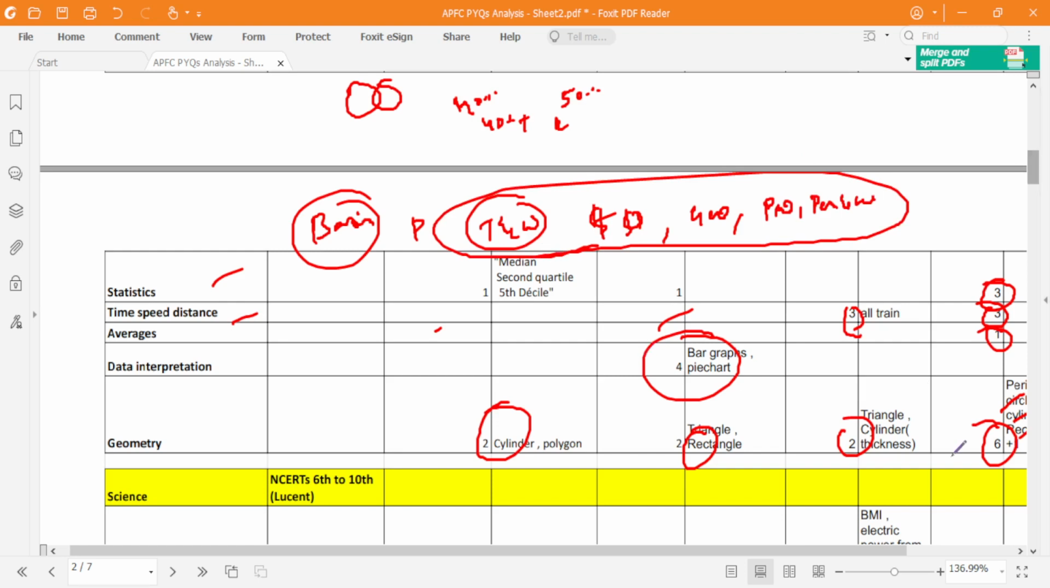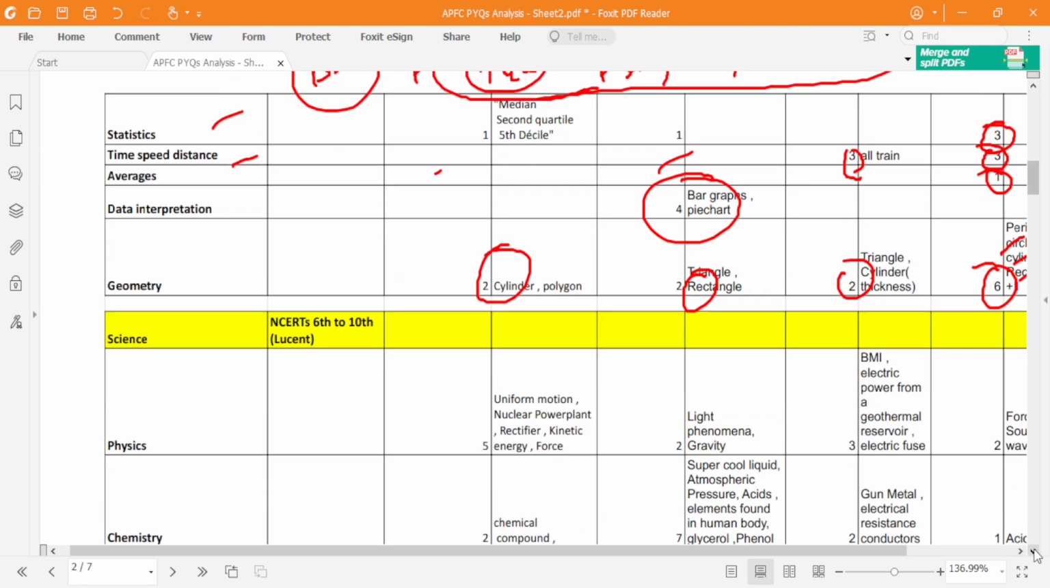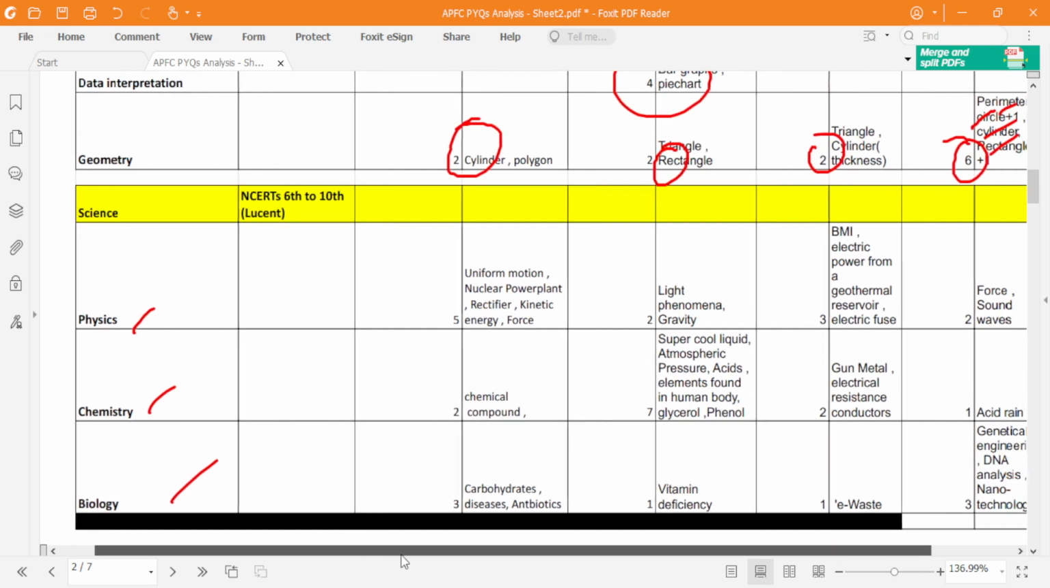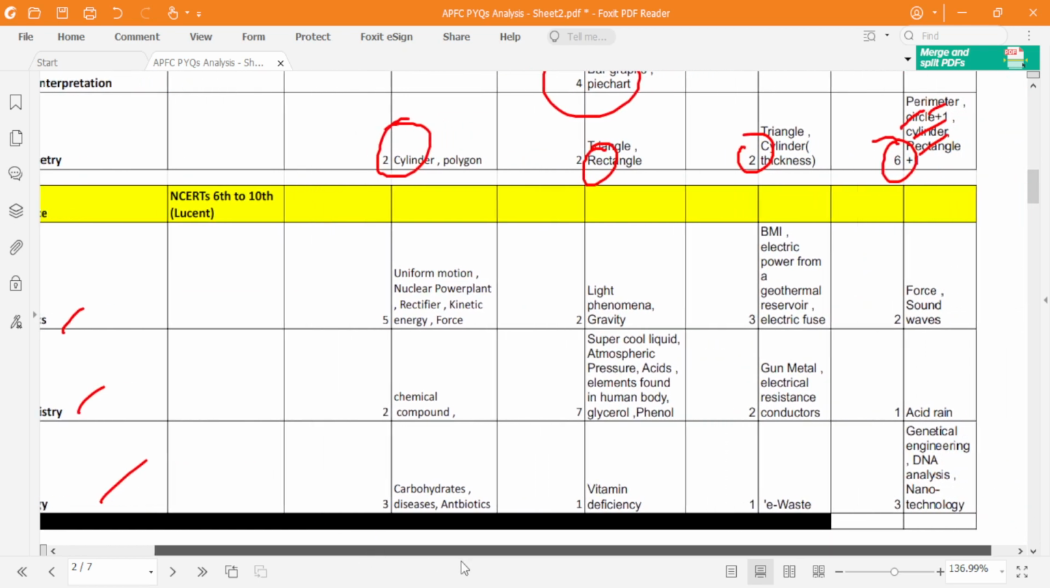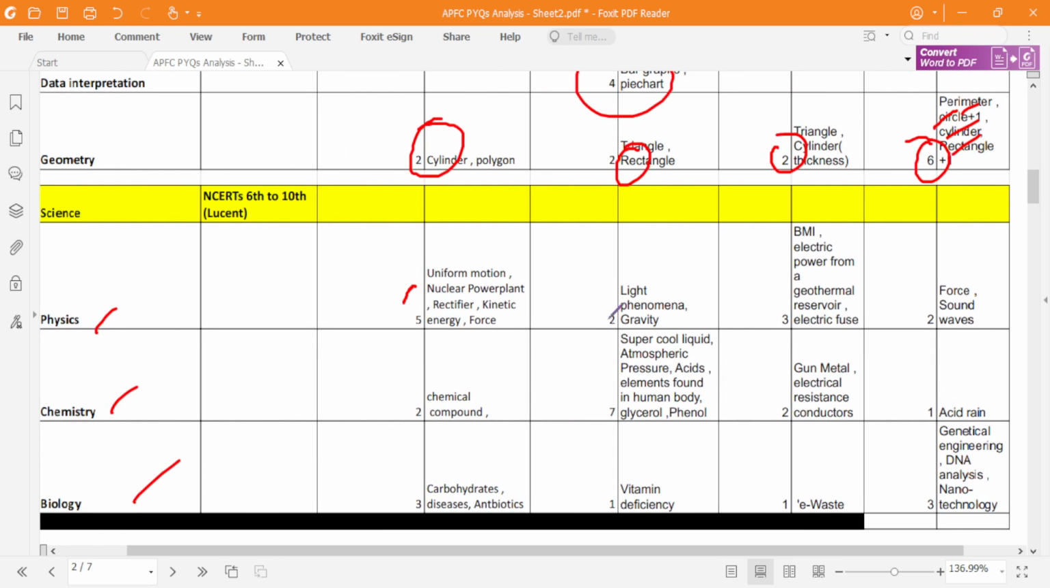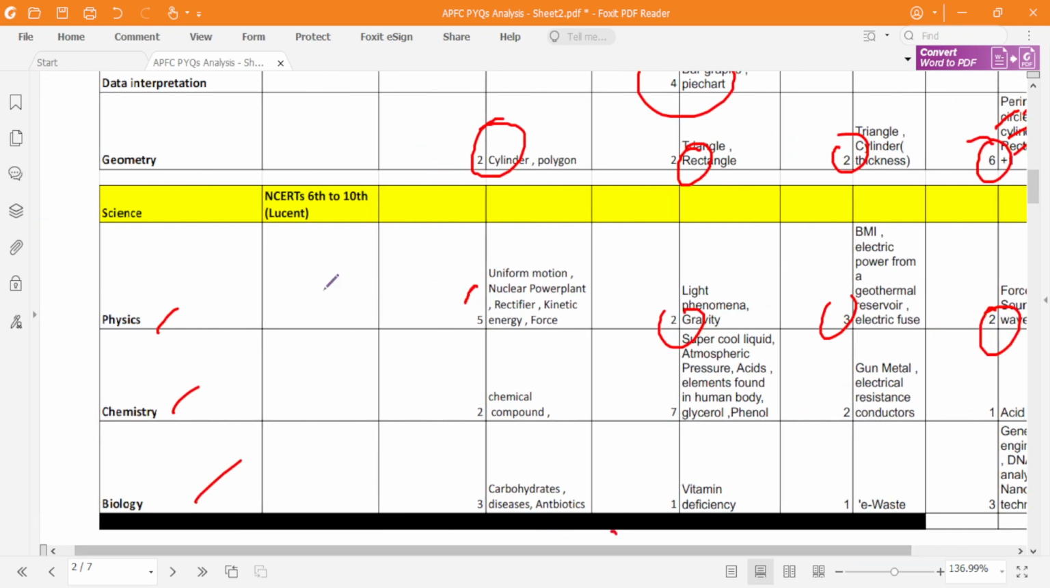What next? Come to science. Like I have divided science into physics, chemistry and biology. So if you see the science, a decent amount of questions have been asked in 2002, 2004 as well as 2012 as well as 2015. So science you can't ignore, you have to study science. So what is the source to study science? That is NCERTs. Okay, so if you have time you can refer Lucent after NCERTs, but you should read NCERTs.